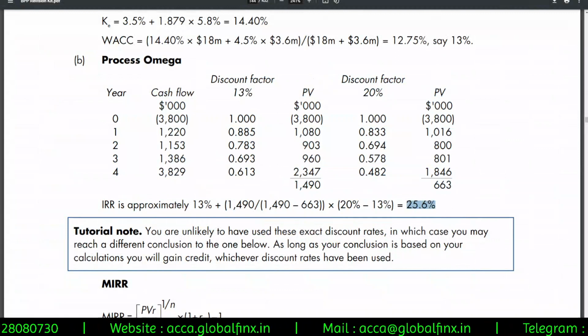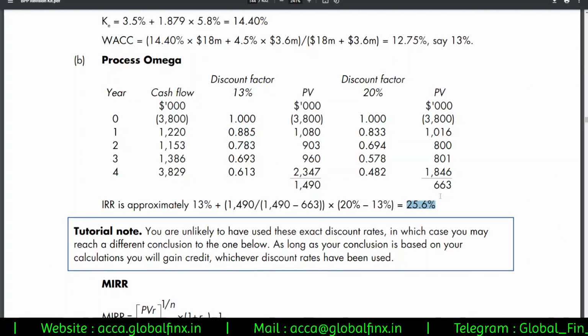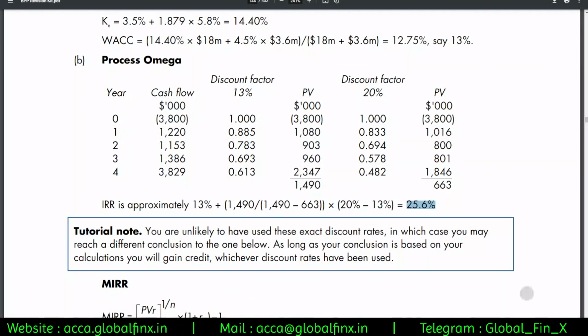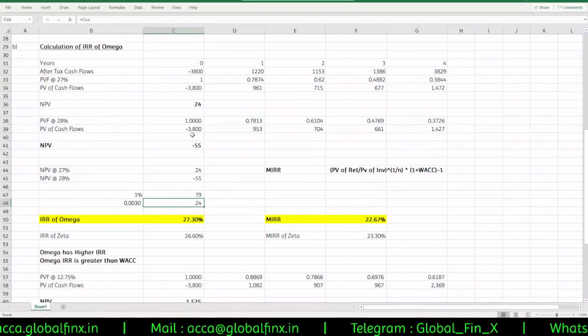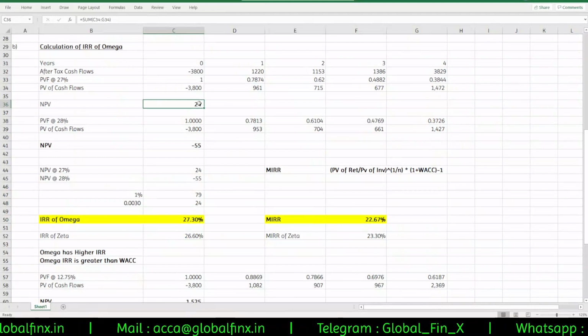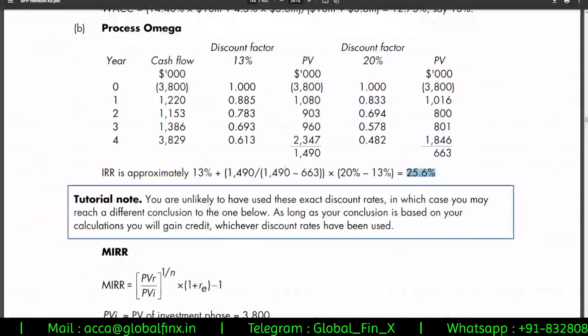To check that, what you can do is you can use 25.6% discounting factor and calculate the present value of cash flows. NPV will not be zero. But here you can check NPV is very close to zero. Already NPV is very close to zero, 24 and 55. So our answer is absolutely correct. So don't worry about that difference.